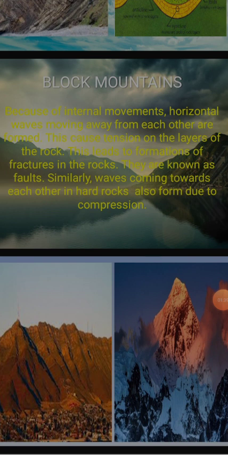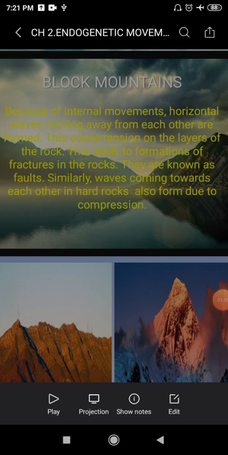So today we will see another feature of internal movement of the earth, that is block mountain. Children, when a part of the earth's crust between two parallel faults is lifted, a block mountain is formed. Because of internal movement, horizontal waves moving away from each other are formed. This causes tension on the layers of the rock. This leads to the formation of fractures in rocks. They are known as faults.